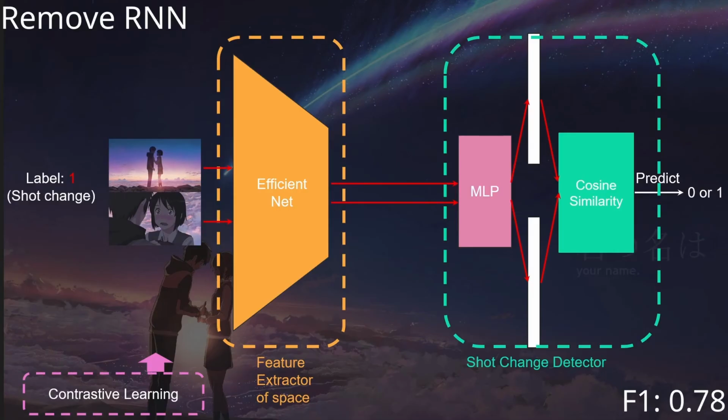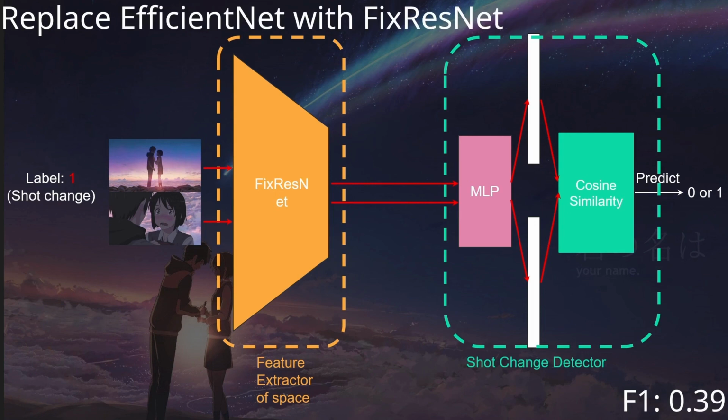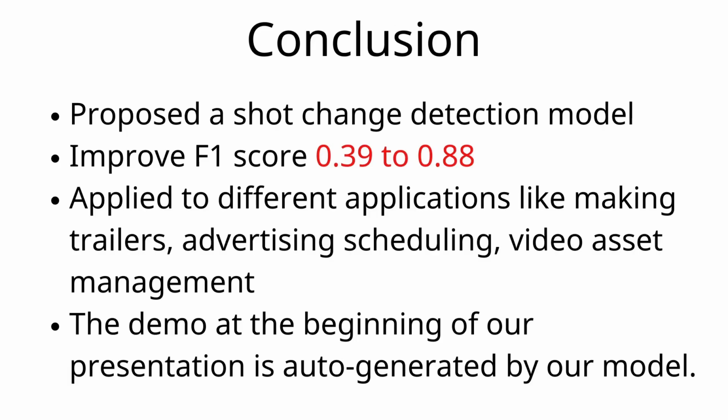We conduct an ablation study and show how each component affects the F1 score. Let's first remove our GRU layer, so now we don't have time information. You can see that the F1 score dropped from 0.88 to 0.78. And then we remove pseudo-label and use the downsized dataset. Finally, we use a fixed ResNet instead of EfficientNet as a feature extractor.